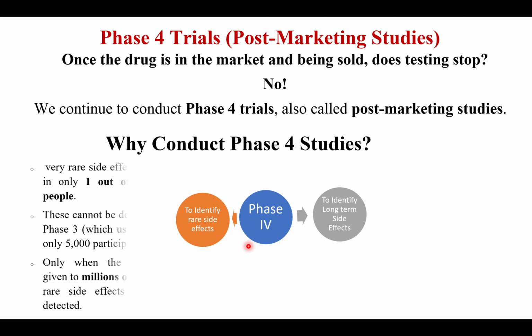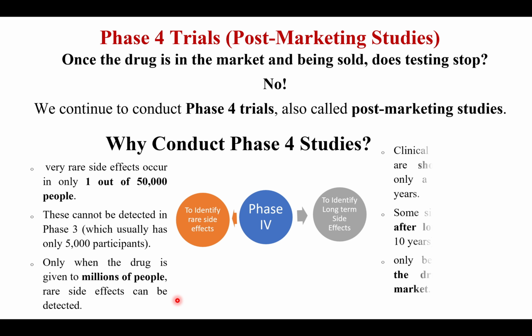For example, some side effects are very rare and occur in only 1 out of 50,000 people. So this cannot be detected in phase 3, which has only recruited 5,000 patients. It is only possible to detect this when a drug is given to millions of people.